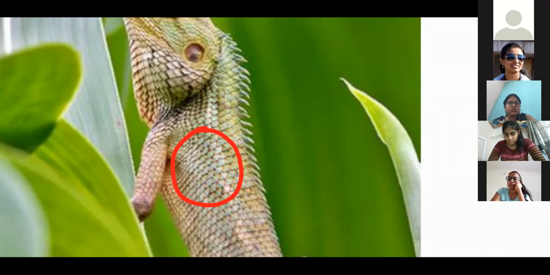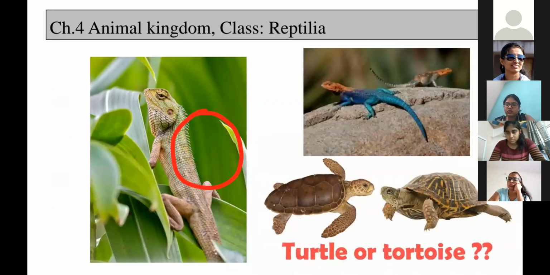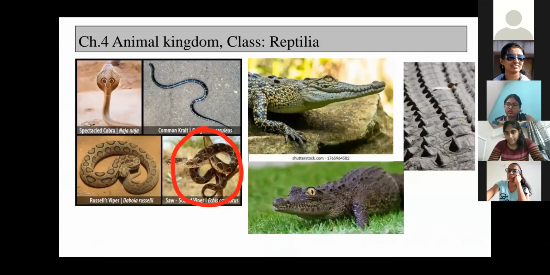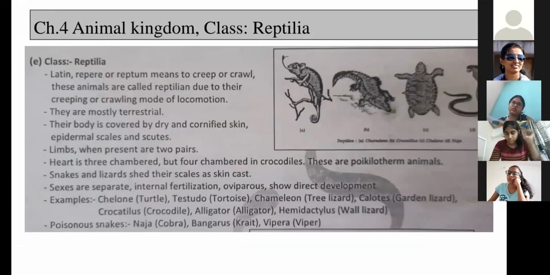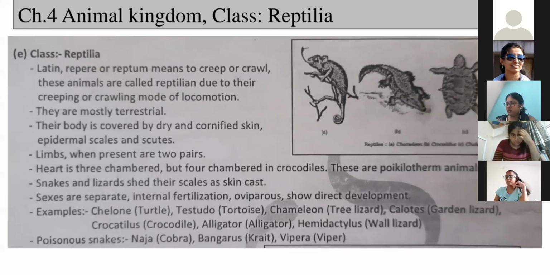So on the reptilian body, first of all, the skin is very dry. Then the next point to remember: on that dry skin, either scales or scutes are present, right? Scales and scutes are actually their exoskeleton part.